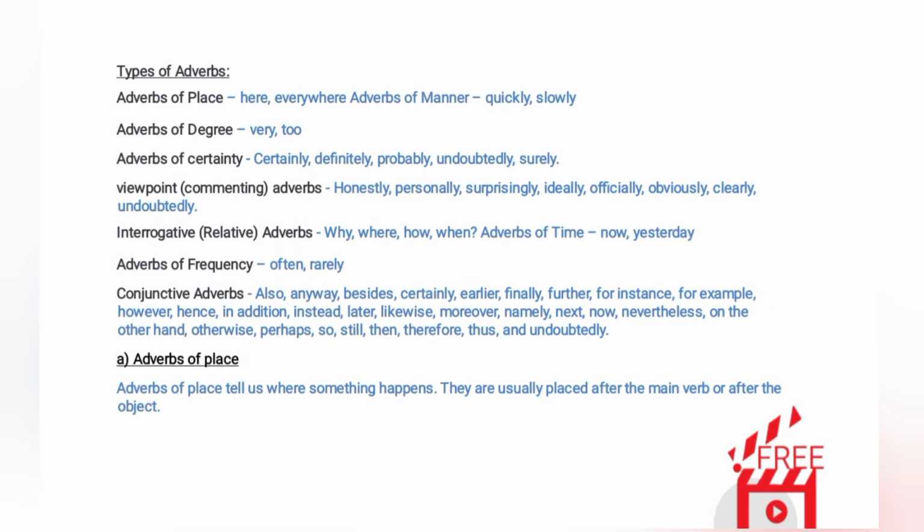Types of adverbs. Adverbs of place: here, everywhere. Adverbs of manner: quickly, slowly. Adverbs of degree: very, too. Adverbs of certainty: certainly, definitely, probably, undoubtedly, surely. Viewpoint, commenting adverbs: honestly, personally, surprisingly, ideally, officially, obviously, clearly, undoubtedly.